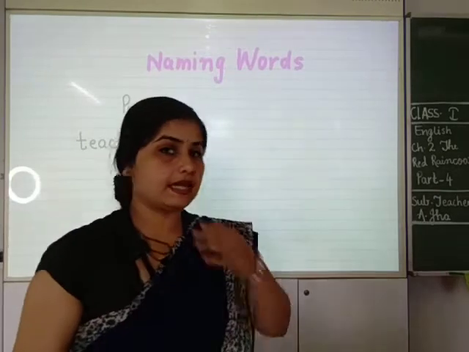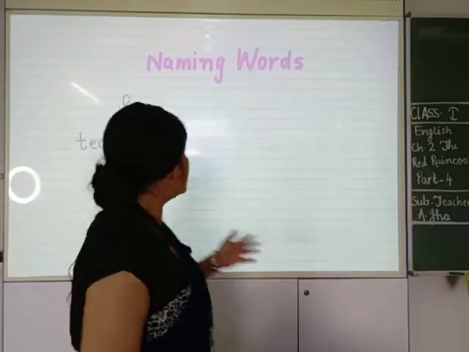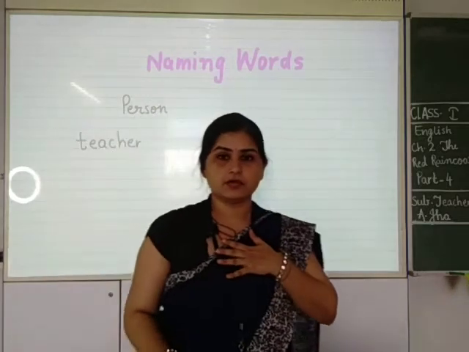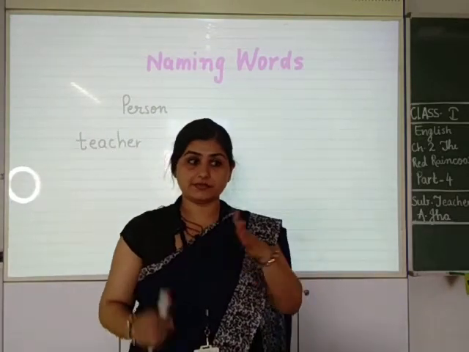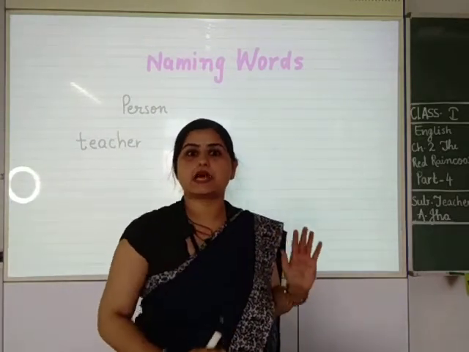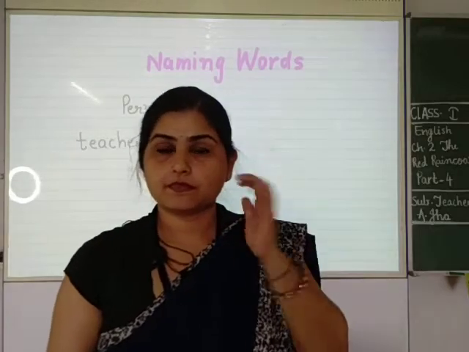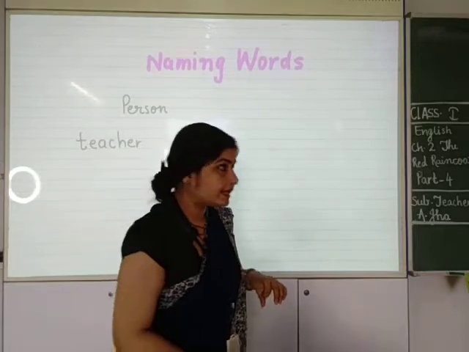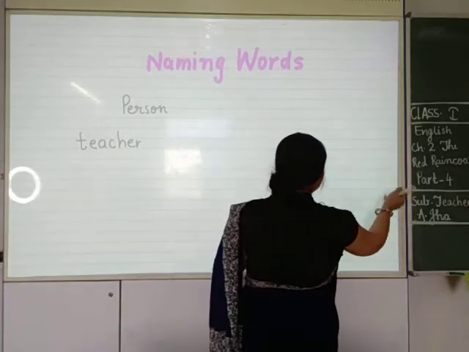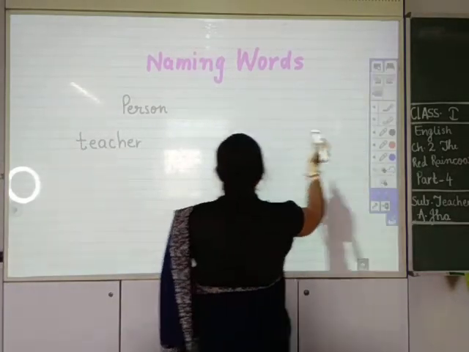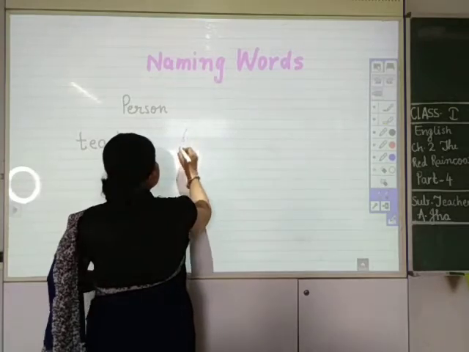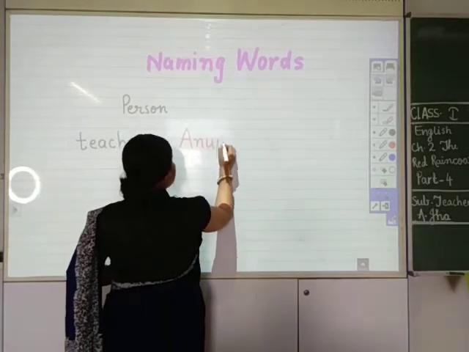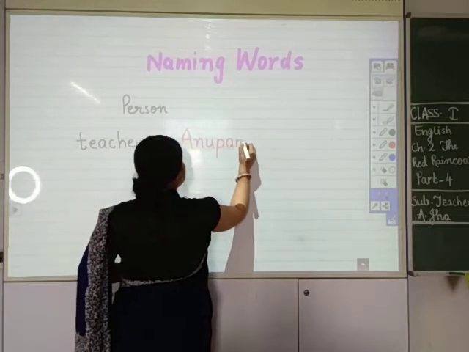I am a person and I am a teacher. But being a teacher, what's my name? मैं सिर्फ एक टीचर हूँ या फिर स्पेशल मेरा कुछ नाम भी है? Yes, my name is Anupam, and when I write my name Anupam, I write it with capital A, A-N-U-P-A-M, Anupam.